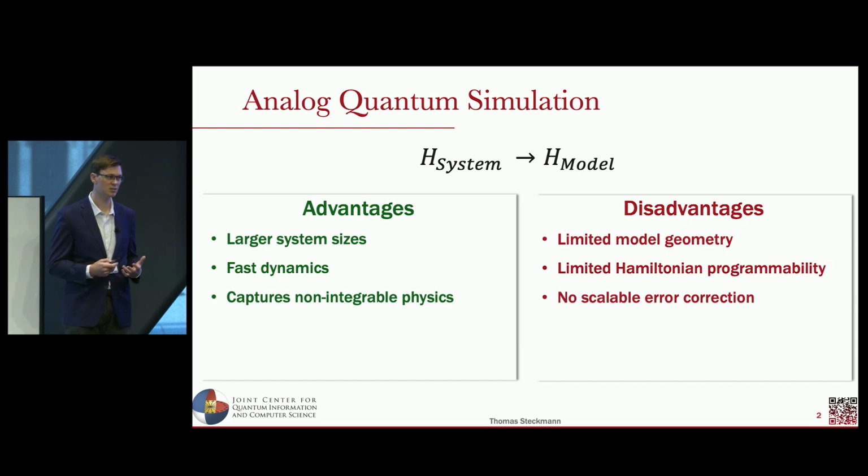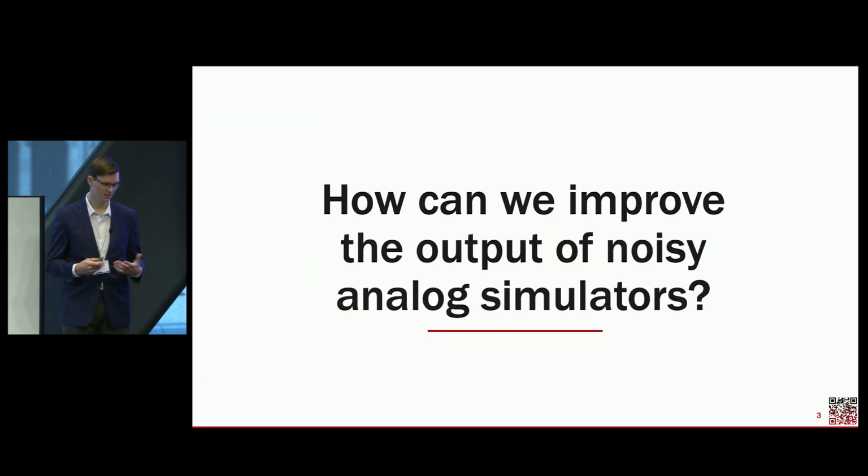The main disadvantage, though, is that you're limited necessarily in the Hamiltonians that you can try to study with these systems. And I want to highlight this third point, which is that there's no yet concept of scalable quantum error correction for analog quantum simulators, which means we're always going to be in a bit of a noisy or NISQ-y regime when we're trying to get outputs on these devices. This leads us to the natural question of what can we do given a state-of-the-art noisy analog quantum simulator? How can we try to use post-processing techniques or error mitigation techniques to improve these outputs?